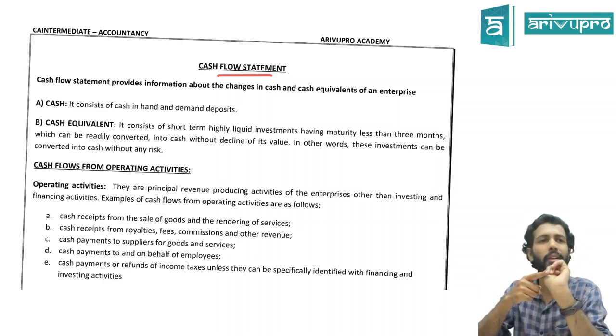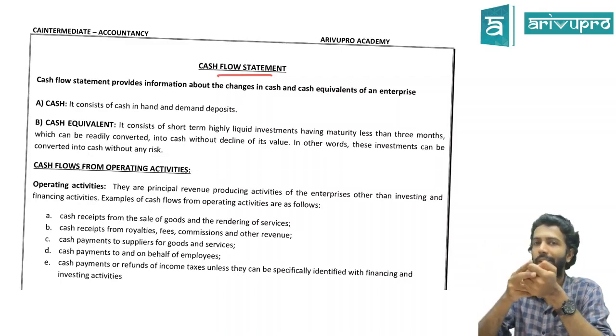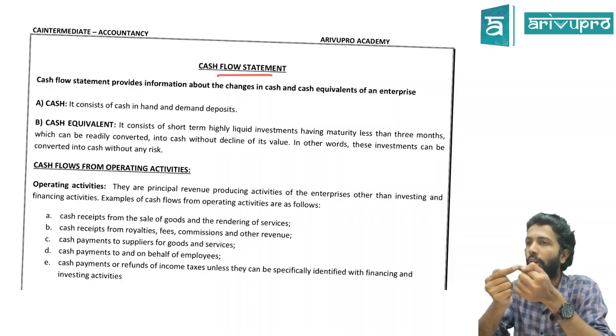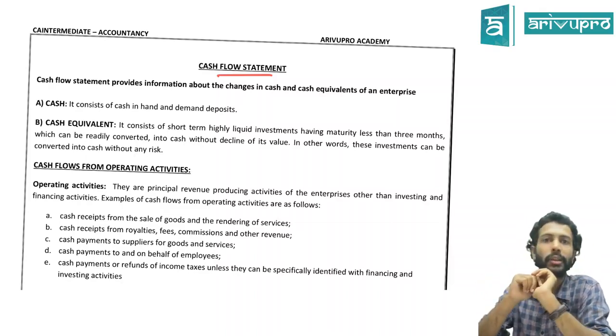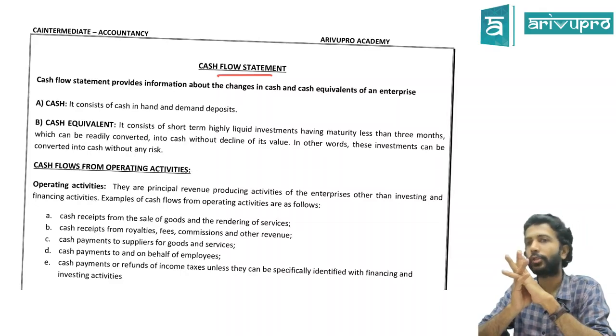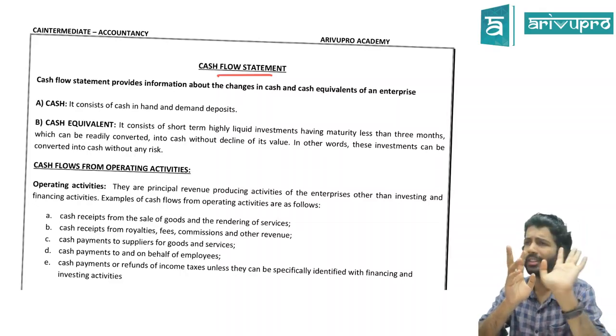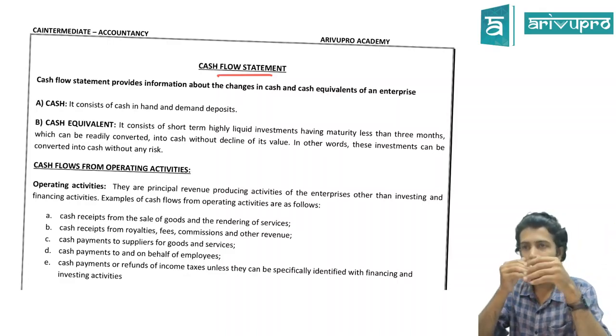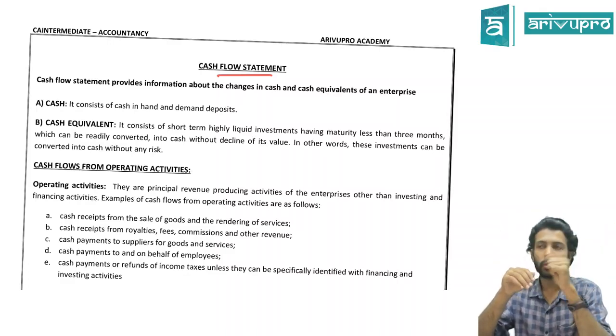Any expenses like salary to employees, rent, electricity, all these office and administrative expenses are also part of your operations. Hence, it is also an example of operating cash flow. Are we okay? So far, okay? These are some common examples, not that this is exclusive. These are some things which we see more often than not. So these are the examples of operating activity.